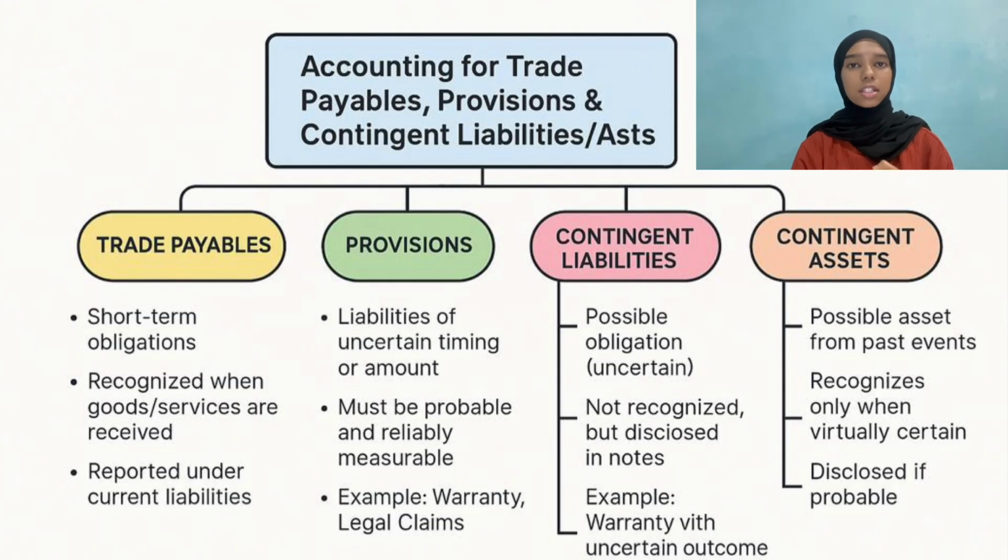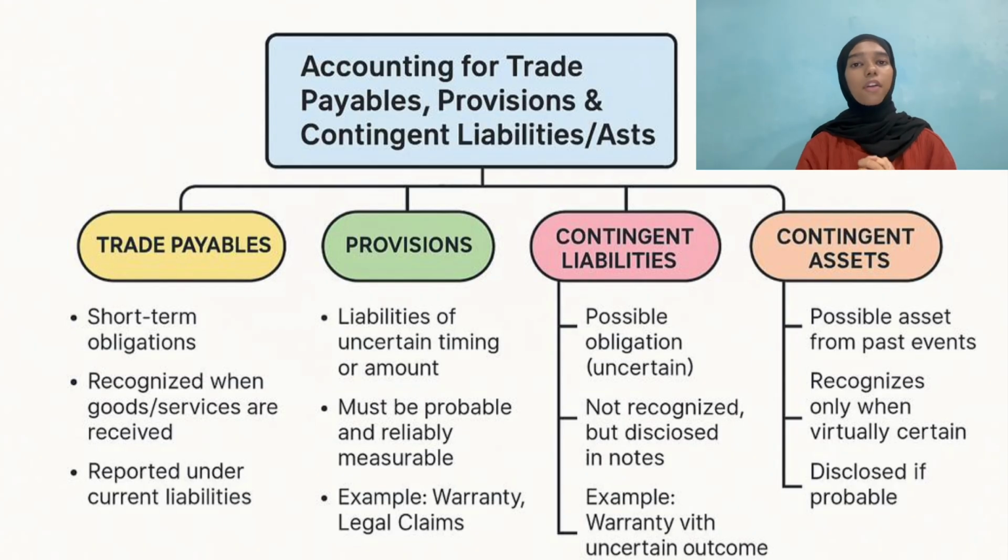Next, we have contingent liabilities. Contingent liabilities are possible obligations, or we call them uncertain. They are not recognized but disclosed in the notes. For example, warranty with uncertain outcomes.